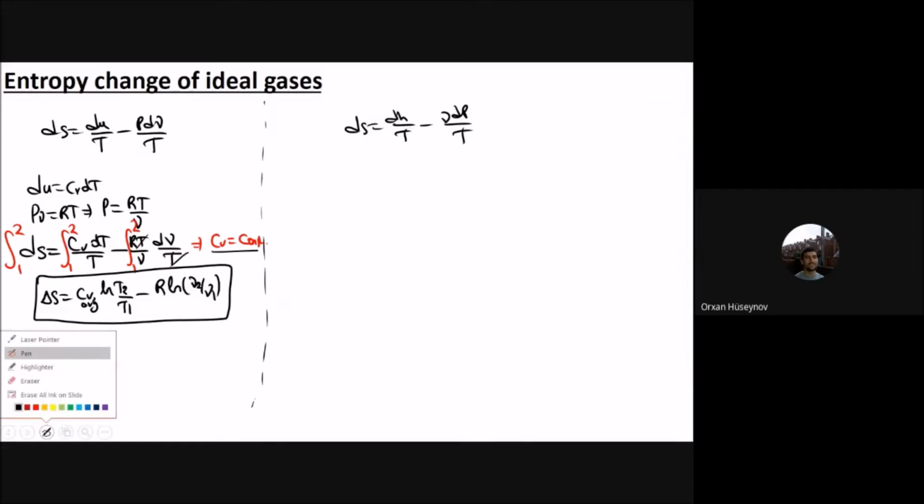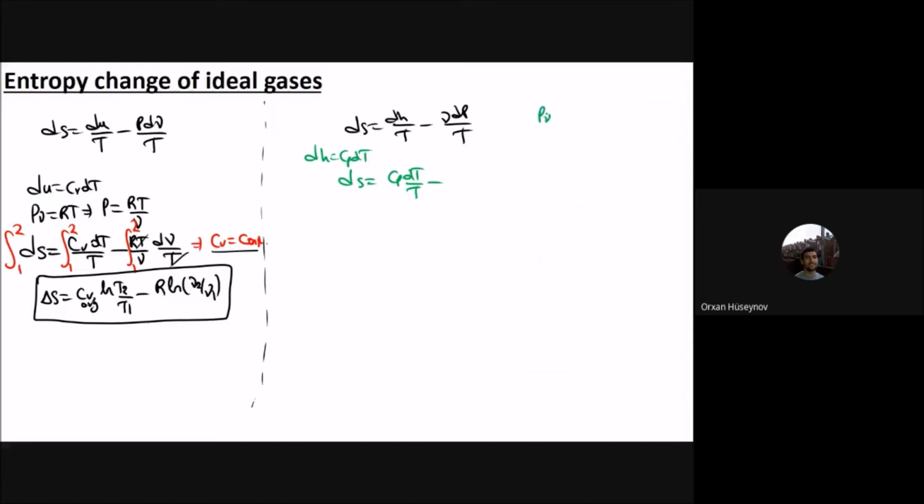This one doesn't give a different relationship, but at the end, it is a different manifestation of the first law. You have replaced du with dh, so you will have a similar relationship, but instead of Cv, you will have Cp. Now let's do that: dh will be equal to Cp dT. And therefore, ds will be equal to Cp dT divided by T minus v dP, and I will write it similarly here. Let me show all the steps.